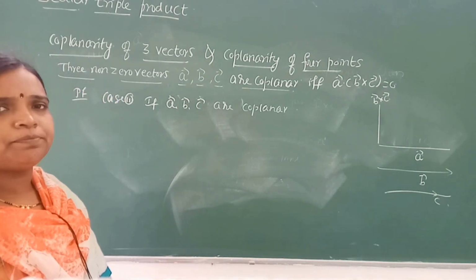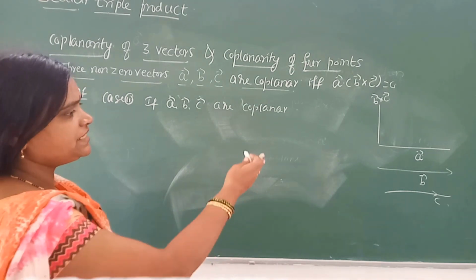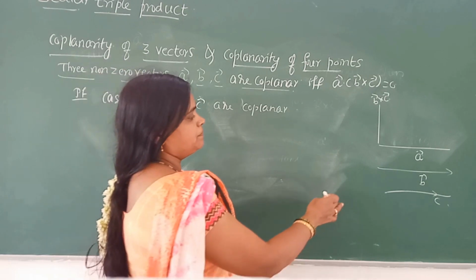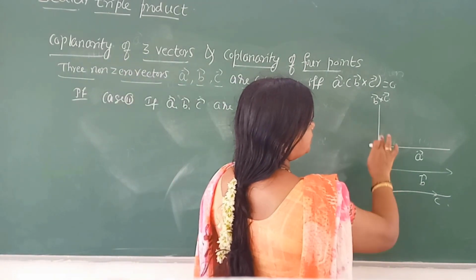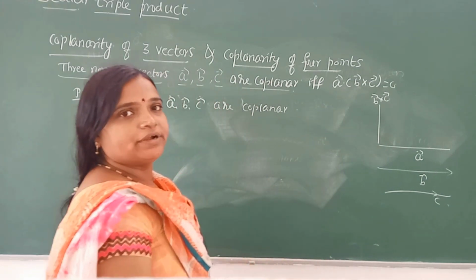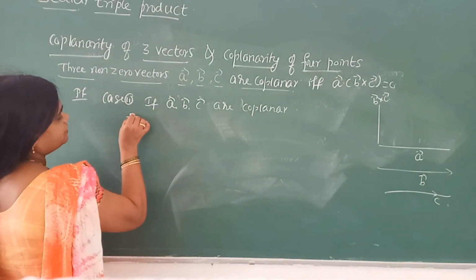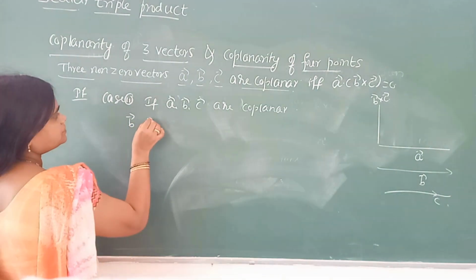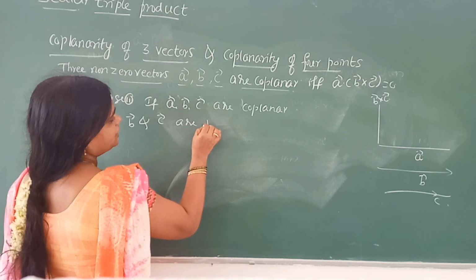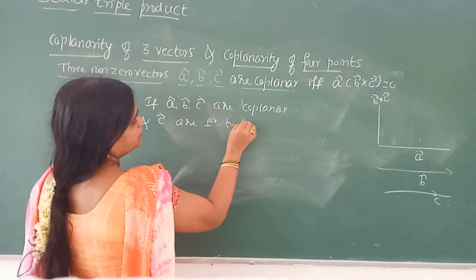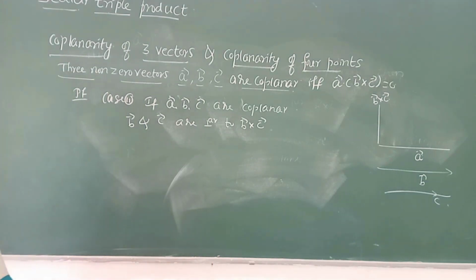If they lie on the same plane, by seeing the diagram, see, this is B vector, this is C vector, and vector B and vector C are perpendicular to vector B cross C. Correct. Therefore, we can write that vector B and vector C are perpendicular to vector B cross vector C.